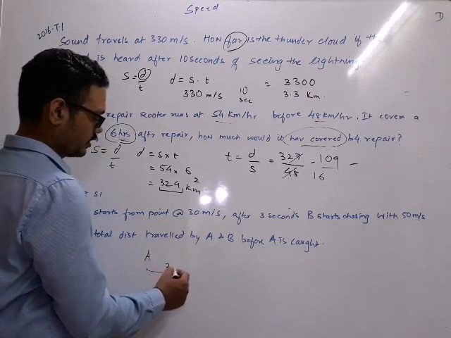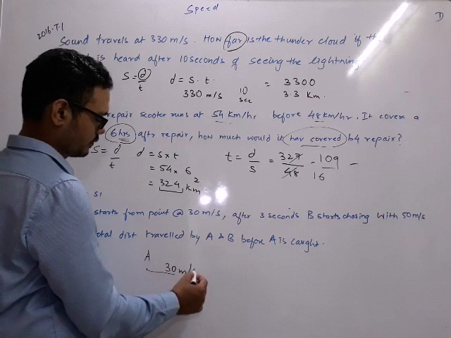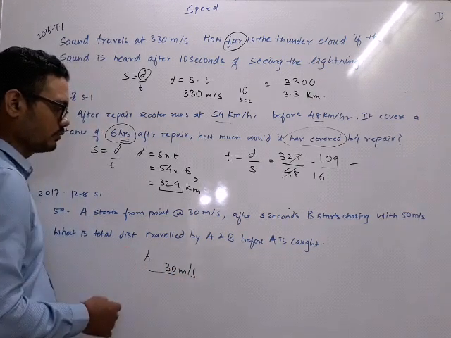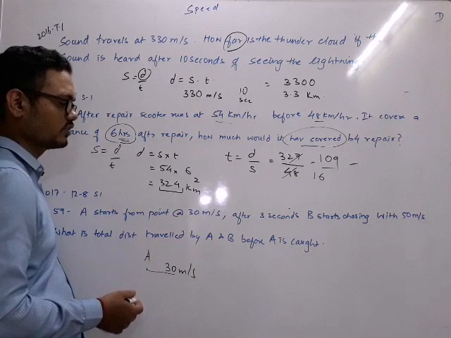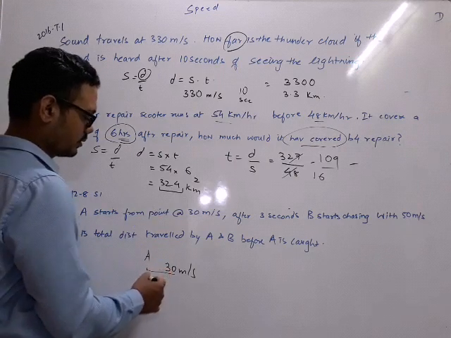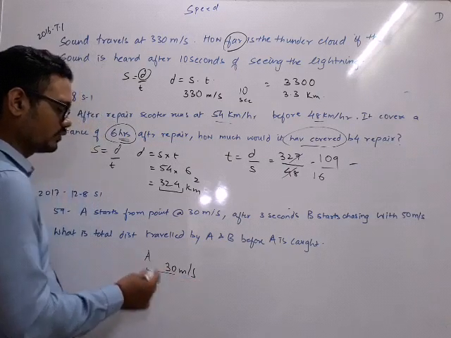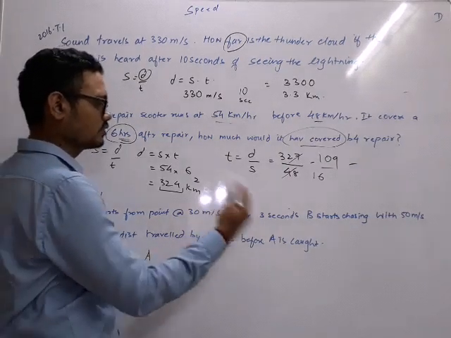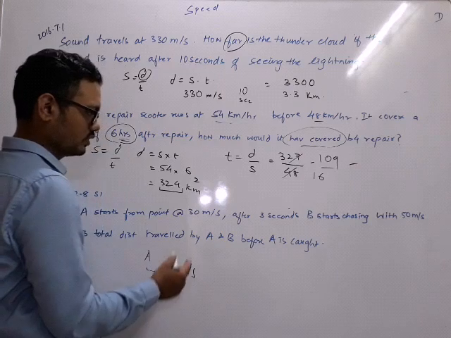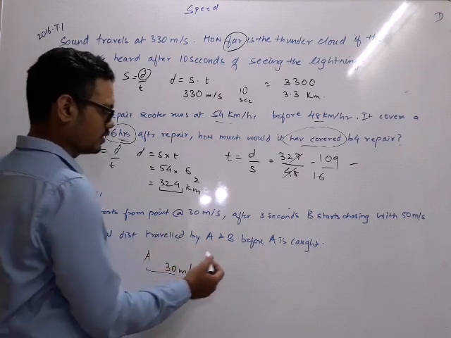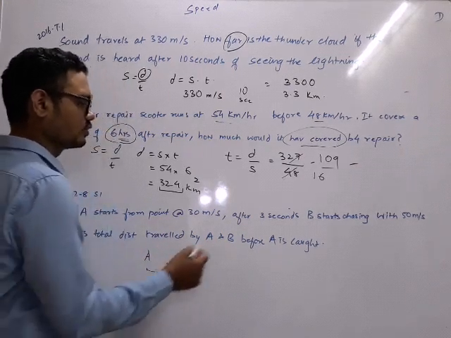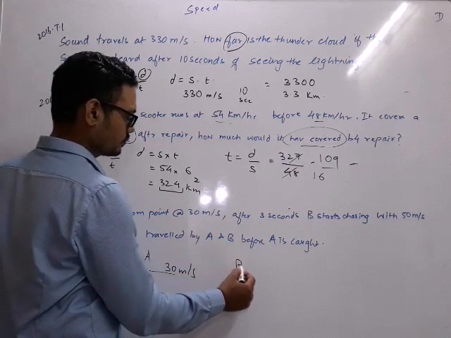Not nicely, but at the rate of 30 meter per second. After looking at him, B takes 3 seconds to react. What has happened? And then after 3 seconds, he realizes that A has started running, so he starts chasing him. So of course he sees in 3 seconds what his speed is. He sees that he is running at 30, so he starts at 50.